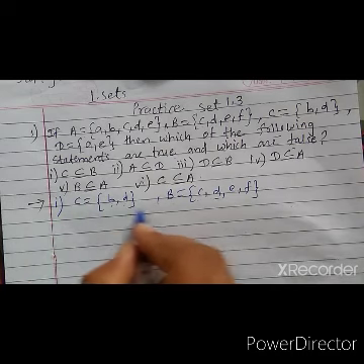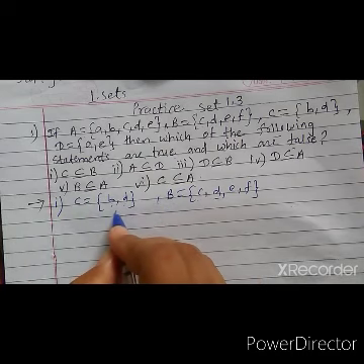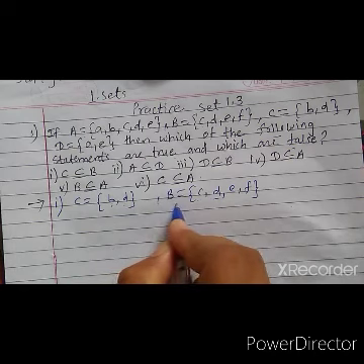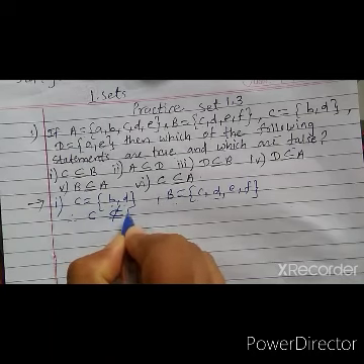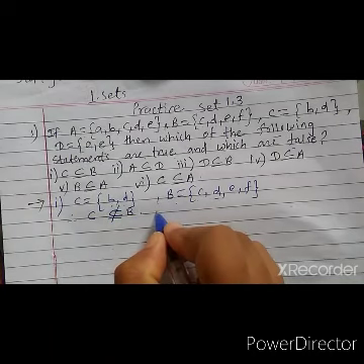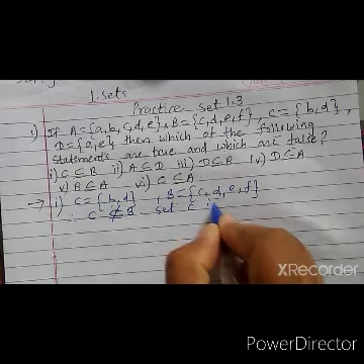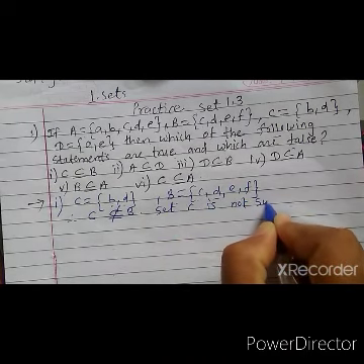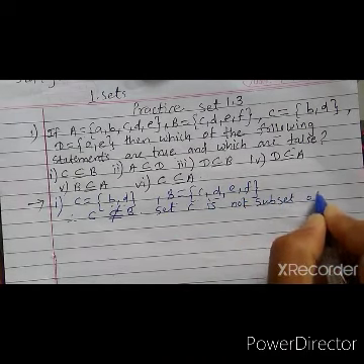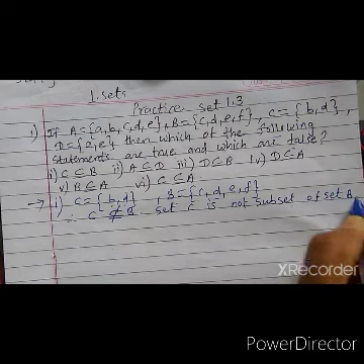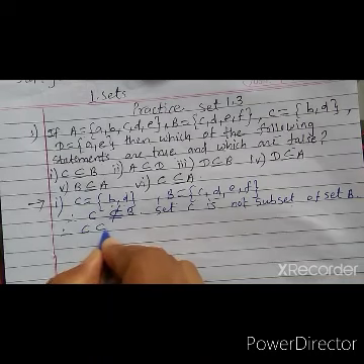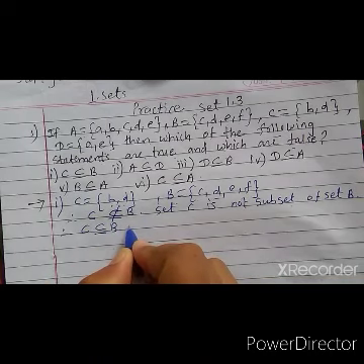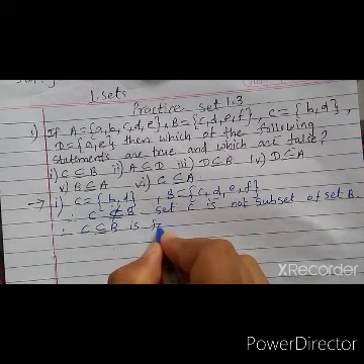Therefore C is not a subset of B because all the elements of set C are not in set B. So this statement is false. Therefore C subset B is a false statement.